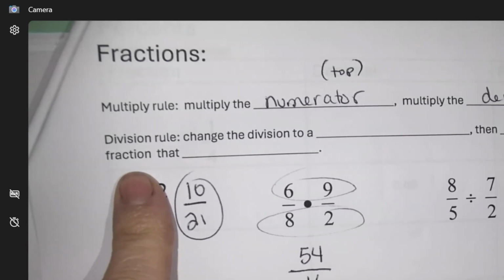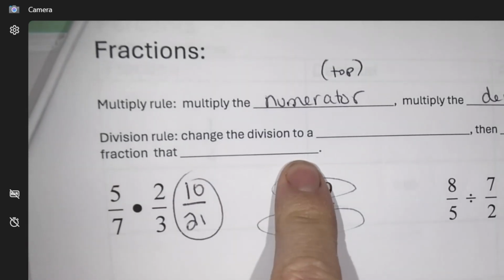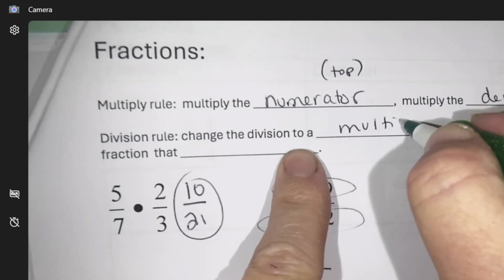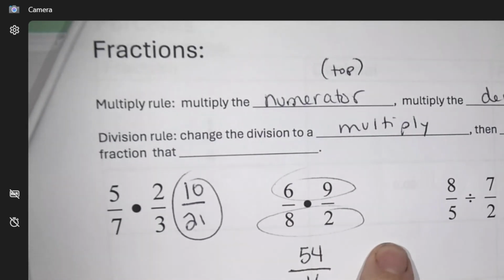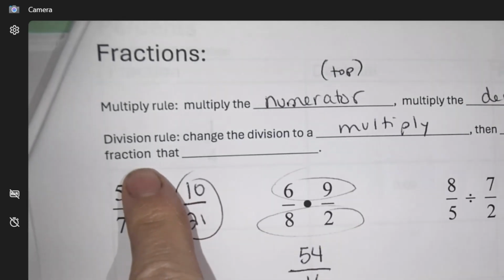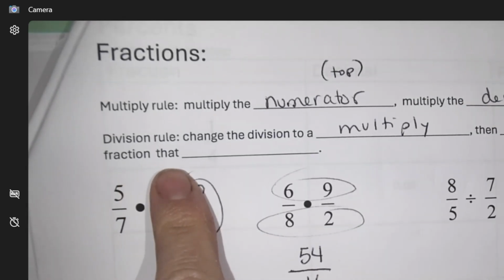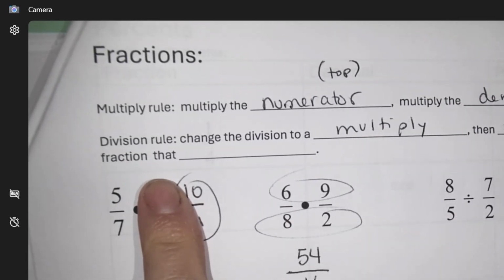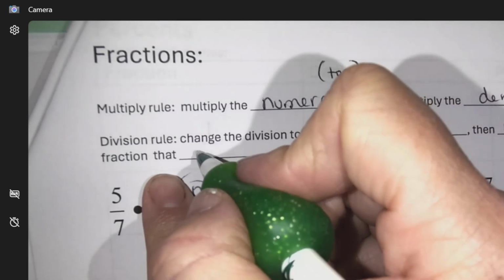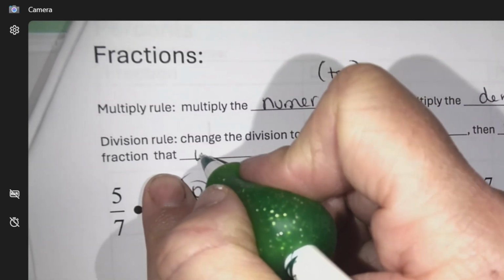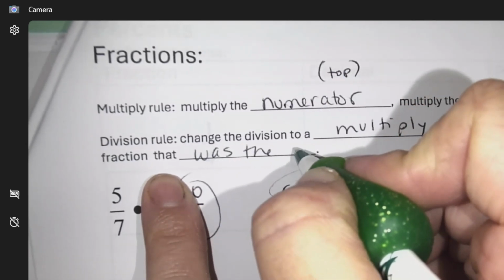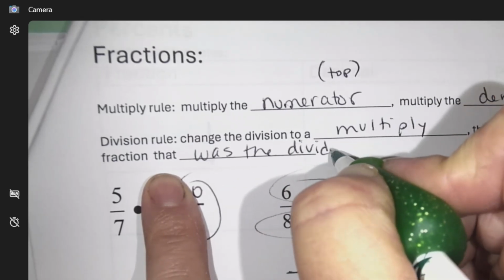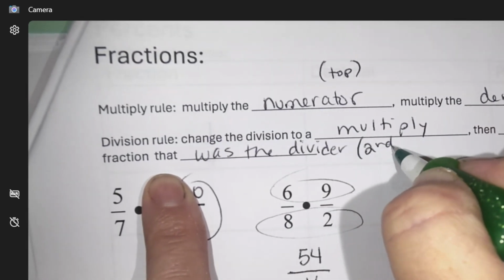Reciprocal. Okay, division. Change the division to a multiply. Then reciprocate the fraction that, how do I want to say that? Comes last. That was the divider. I should have just said the second fraction.